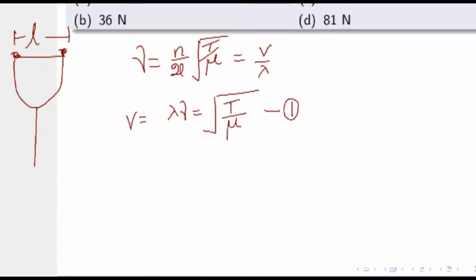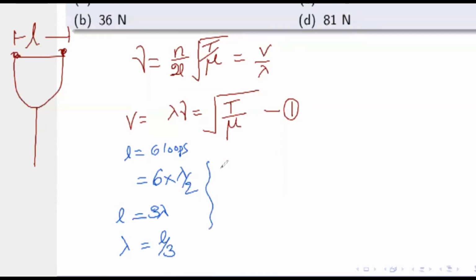In the second case, for 4 loops, before that, let me calculate the value of wavelength in terms of L. So for 6 loops, L is equal to 6 into lambda by 2. So it is 3 lambda equals L, or we can write lambda equals L by 3 in this first equation. So what do I get? Velocity V equals lambda into nu, that is L by 3 into nu, equals square root of T by mu. I will call this as 1.